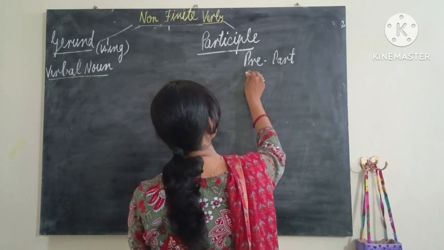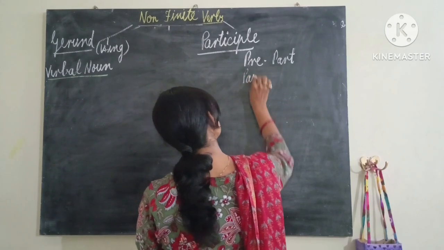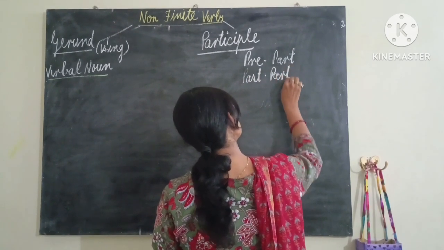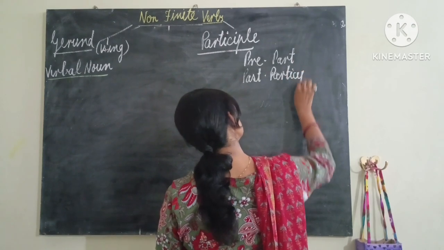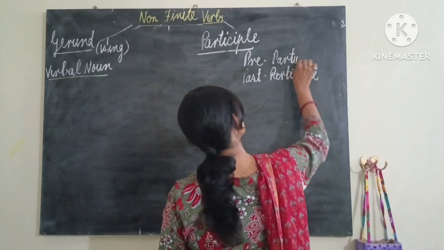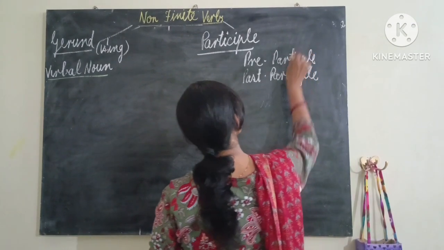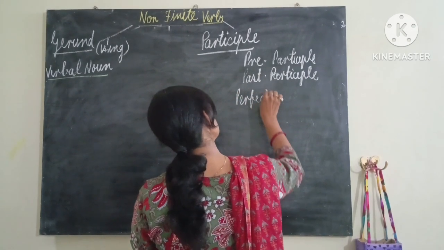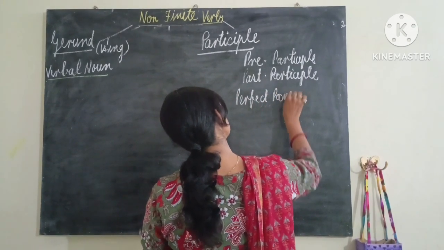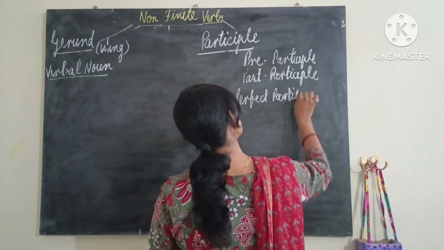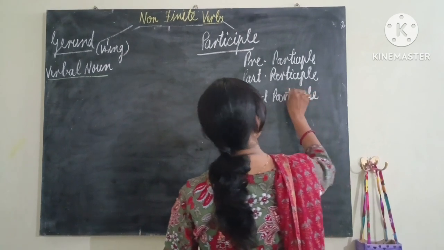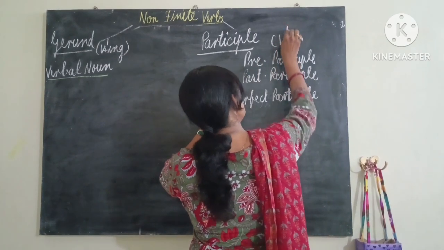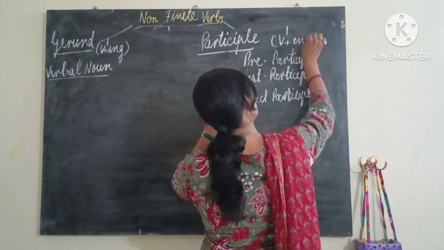Number 2 is past participle. Number 3 is perfect participle. Present participle means simple V1 plus ing.